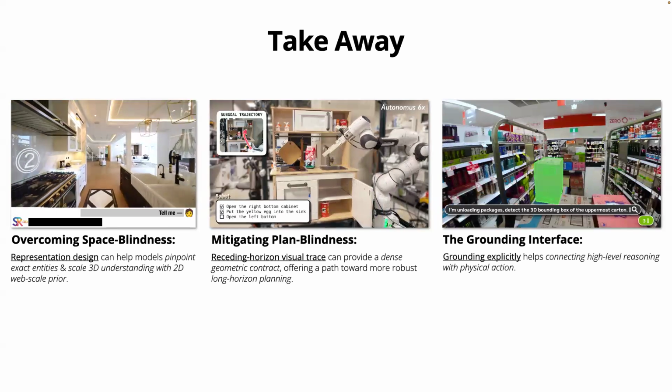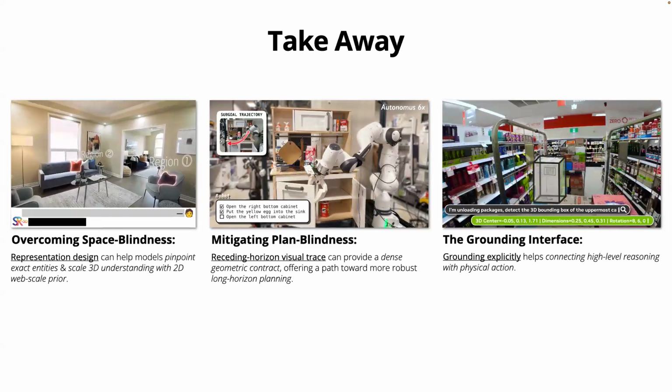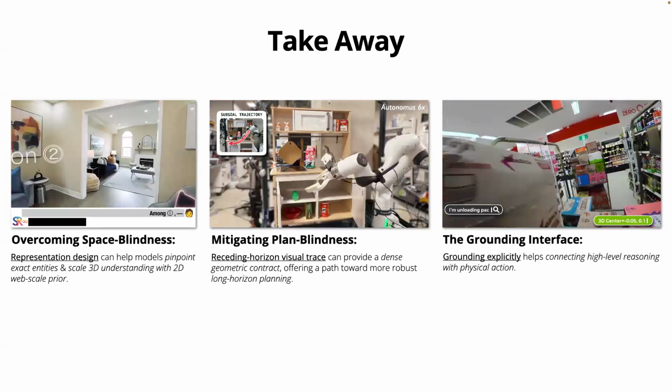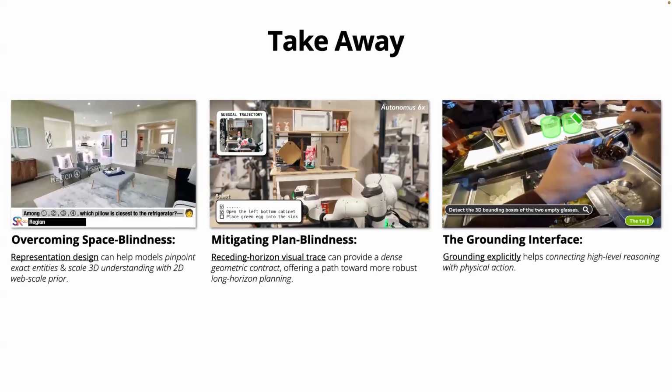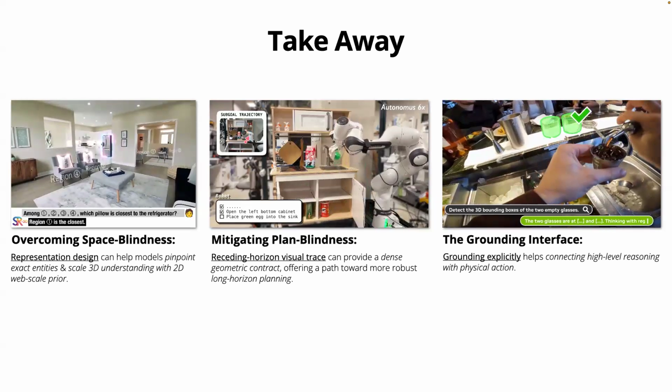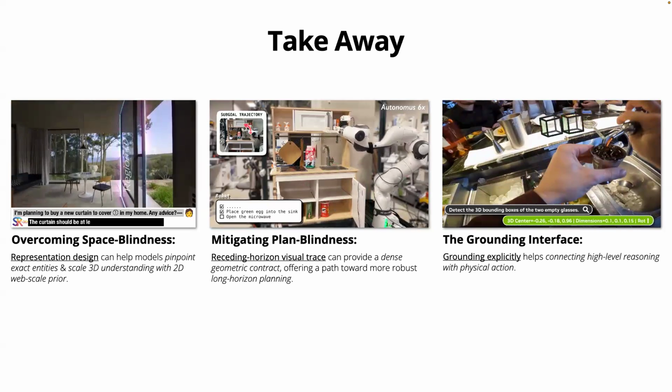Second, to mitigate the plan blindness problem, we should do more grounding and planning, like a receding horizon visual trace, to make the model more robust on long-horizon planning. And third, grounding is the key interface that can connect high-level reasoning with physical actions.